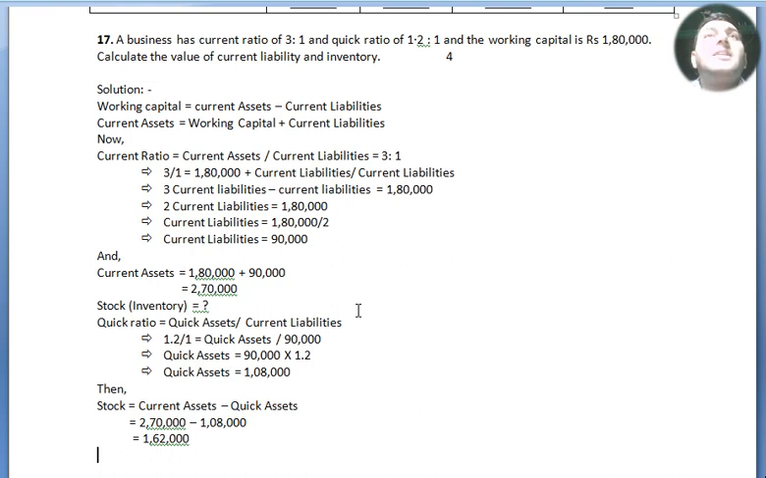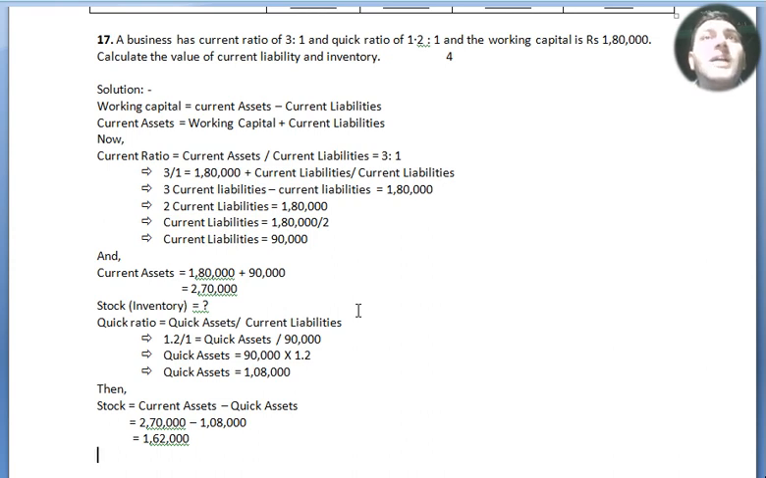current liabilities. Alright. Now current ratio equals current assets by current liabilities equals 3:1. So 3 by 1 equals 1,80,000 plus current liabilities divided by current liabilities. So 3 times the current liabilities minus current liabilities equals 1,80,000. Now 2 times current liabilities is 1,80,000. So current liabilities equals 1,80,000 divided by 2.